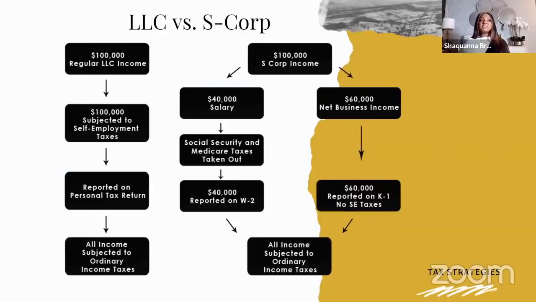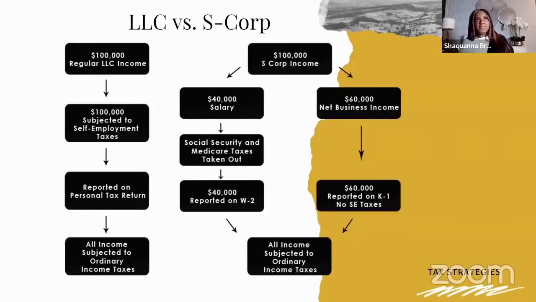All the income is subjected to ordinary income tax. Keep in mind, all the income is always going to be subjected to ordinary income tax once it hits the bottom. This diagram is simply to show you how you are going to save on self-employment taxes. We're not necessarily getting into reducing income taxes, but more so how to save on self-employment taxes.